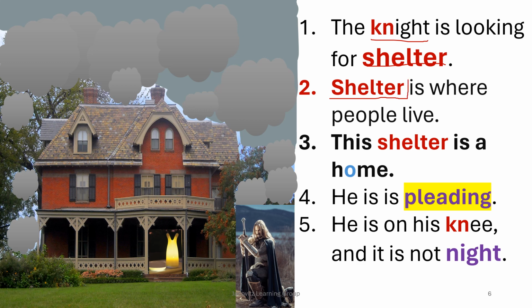Shelter is where people live. This shelter is a home. He is pleading. He is on his knee, and it is not night this night.